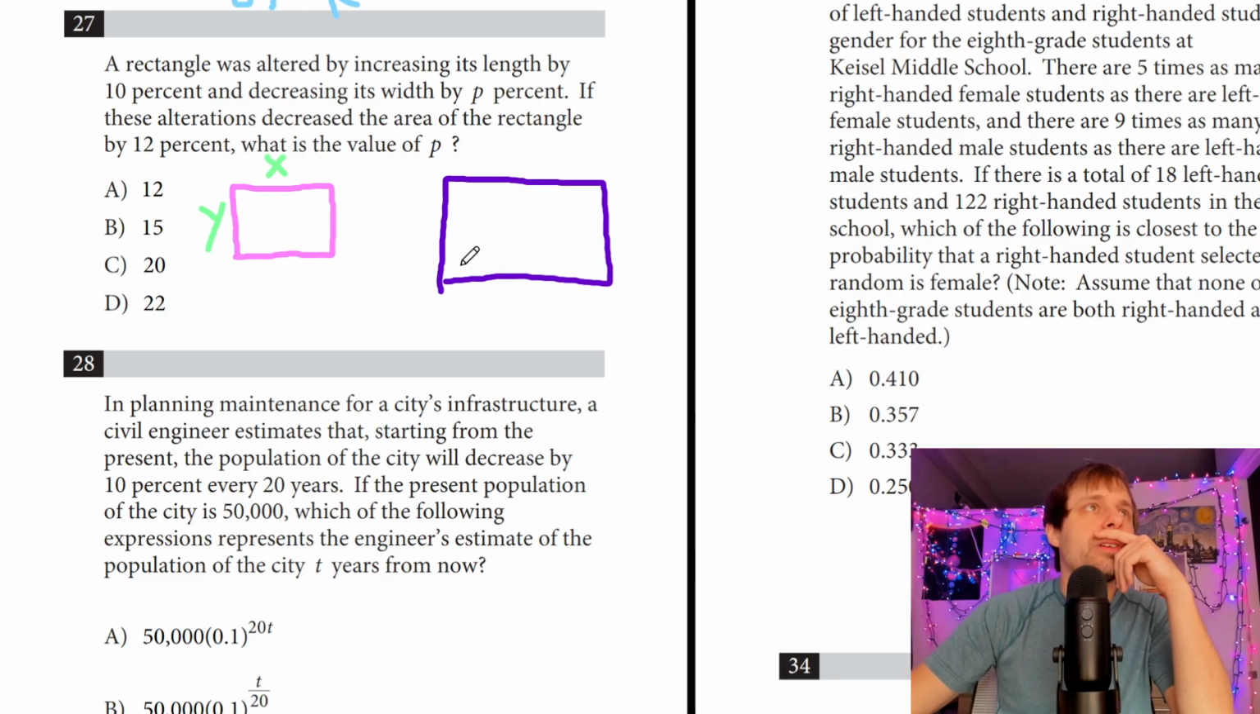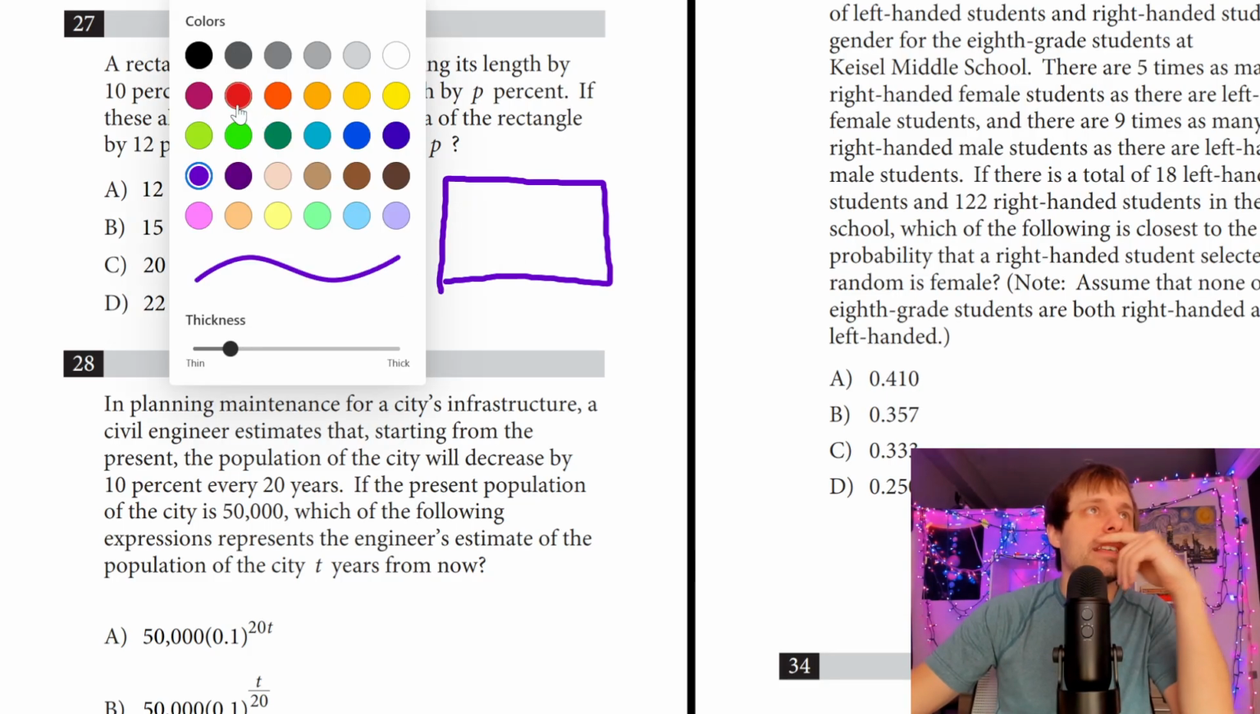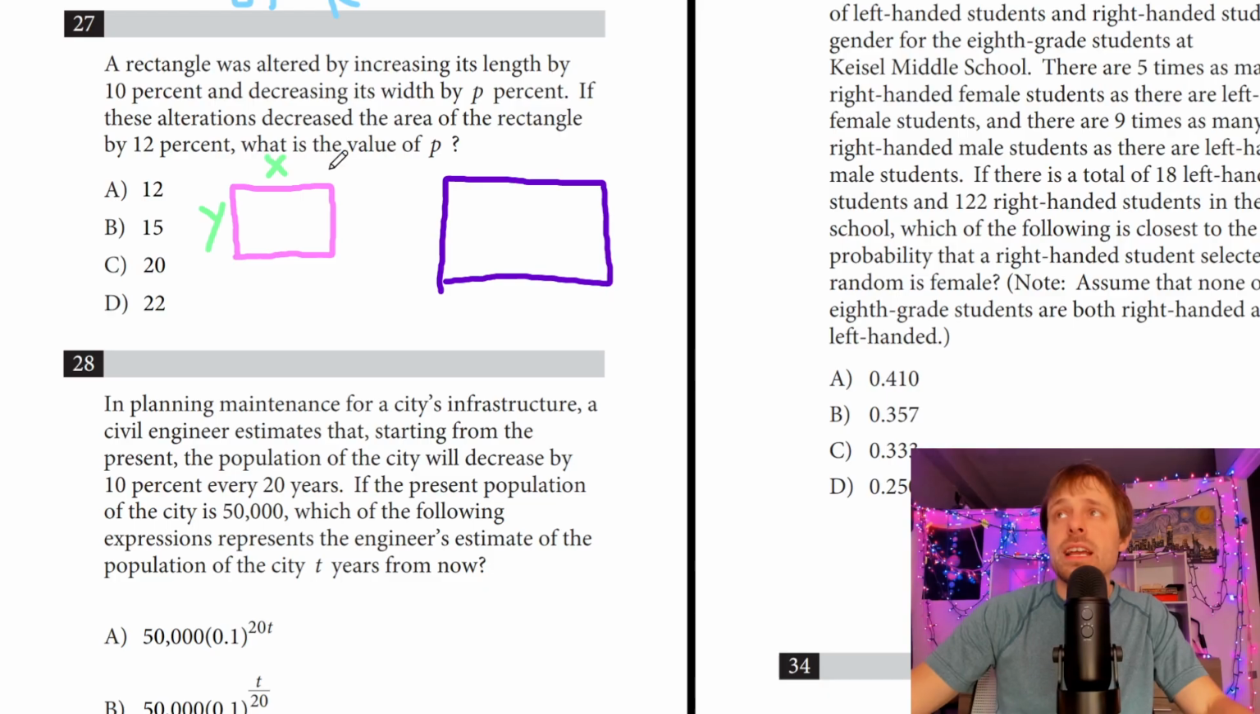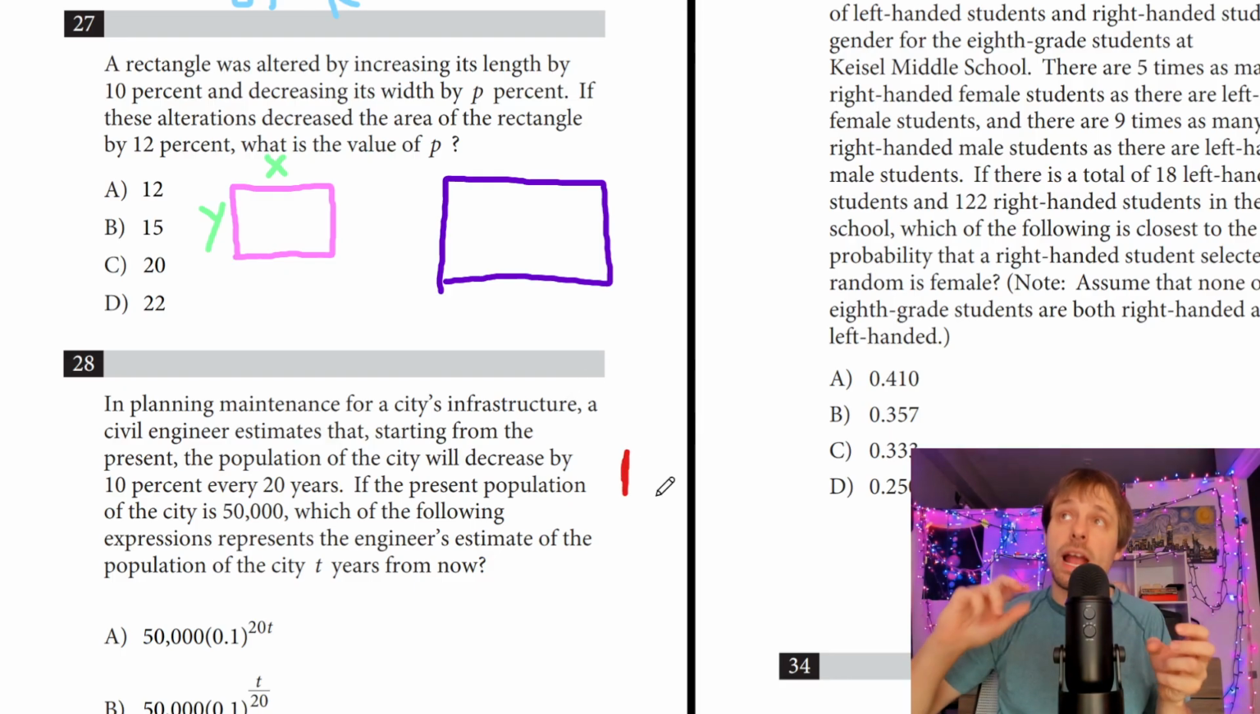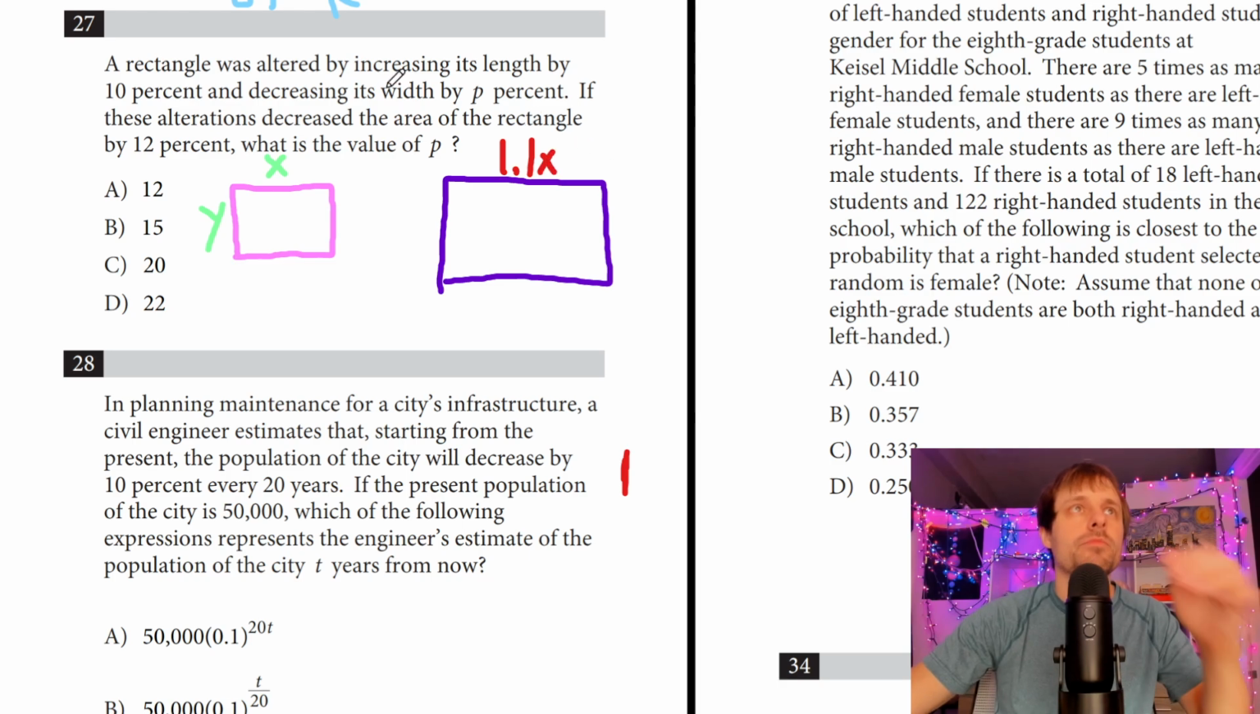And increasing its length by 10%. Okay. So we already said the X is going to be the length. So increasing it by 10%. Remember, for percentages, we always start at 1. And if we increase, we're adding that percentage. And if we decrease, we're subtracting that percentage. So if they're adding or increasing 10%, this becomes 1.1x.